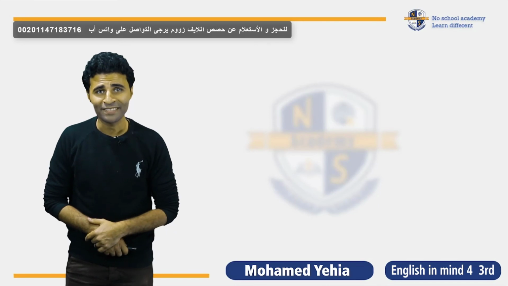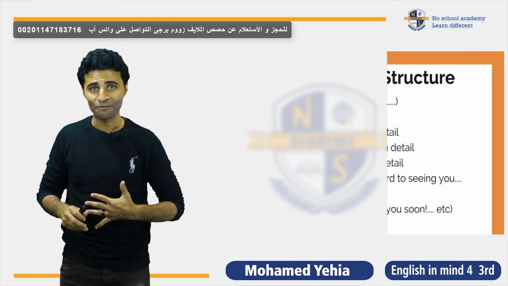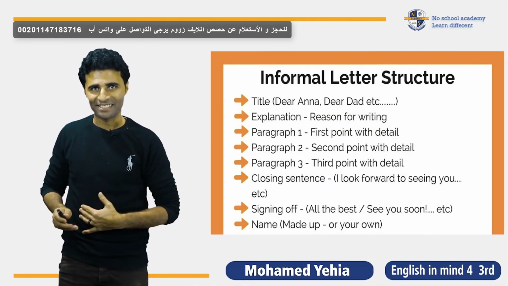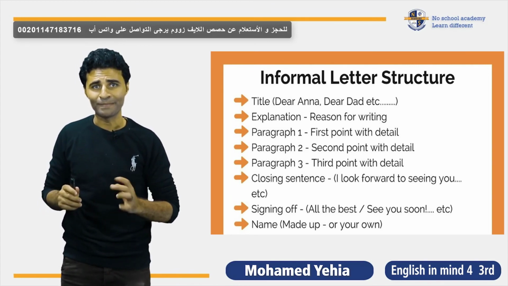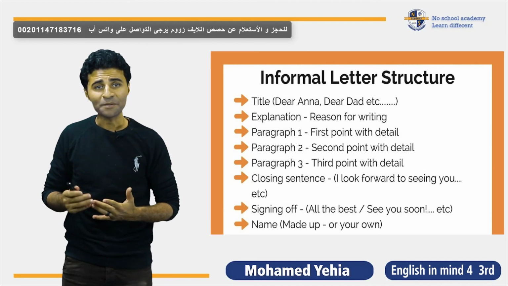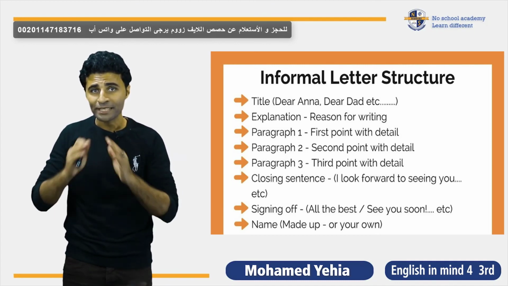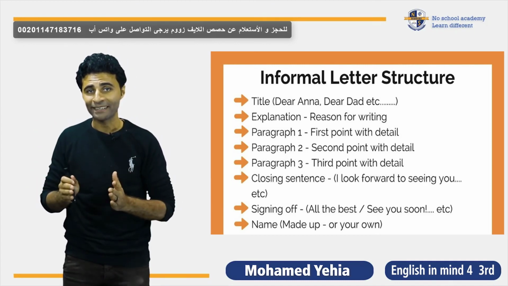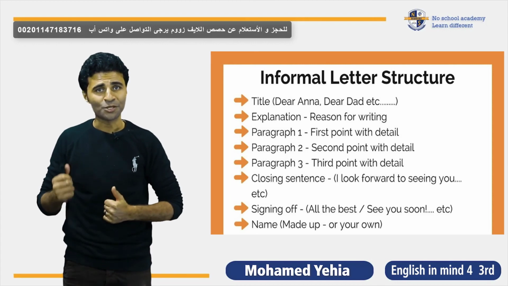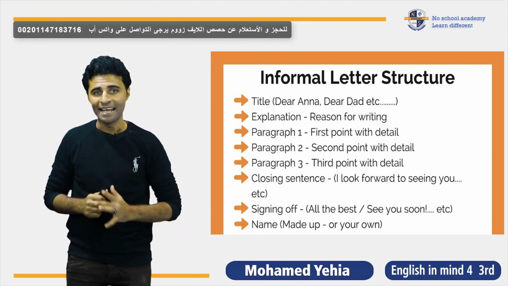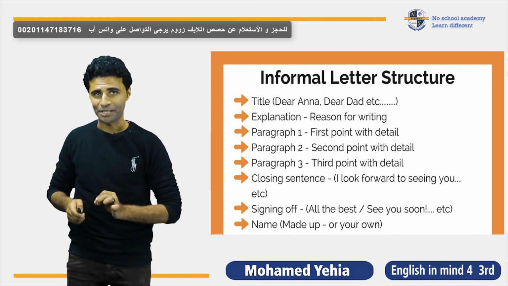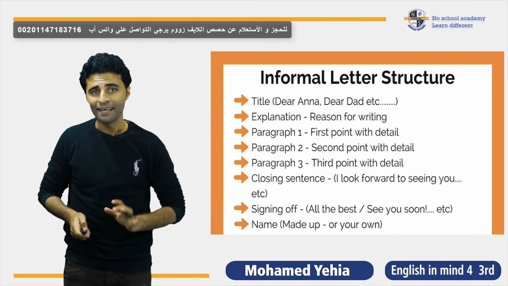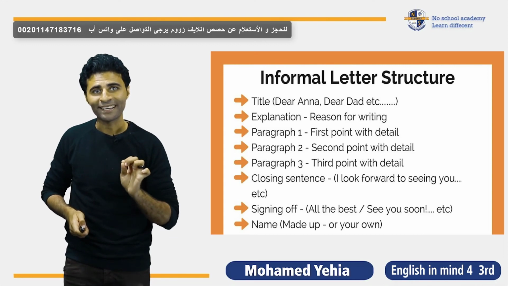Welcome back again, my lovely students. Here are the steps of writing an informal letter. Of course, you have to start with the title, like Mr. or Miss or Mrs. And then the explanation. Don't forget, of course, the paragraph in the middle, whether it's 1 paragraph or 2 paragraphs or 3 paragraphs. At the end, you have to write your name and your signature. Write a letter about anything. I will be waiting for your letter.